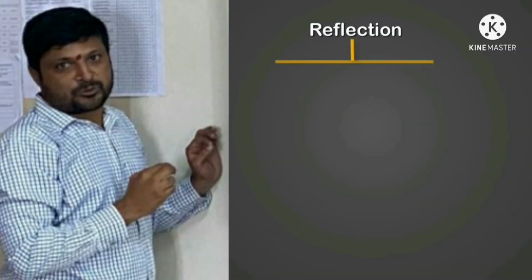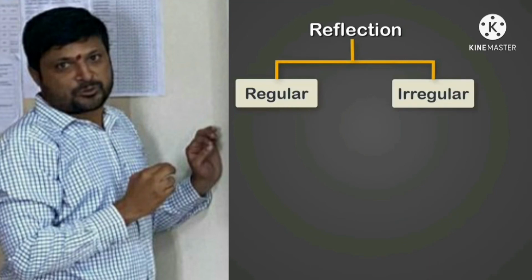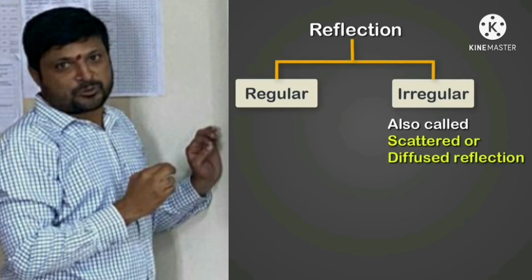If that's true, then I don't need to buy a mirror, right? I can just comb my hair using a sheet of paper. But we know that's not the case. So let's go ahead and talk about the types of reflections. There are two types of reflections. One is regular reflection and the second one is irregular reflection, or scatter or diffuse reflection.